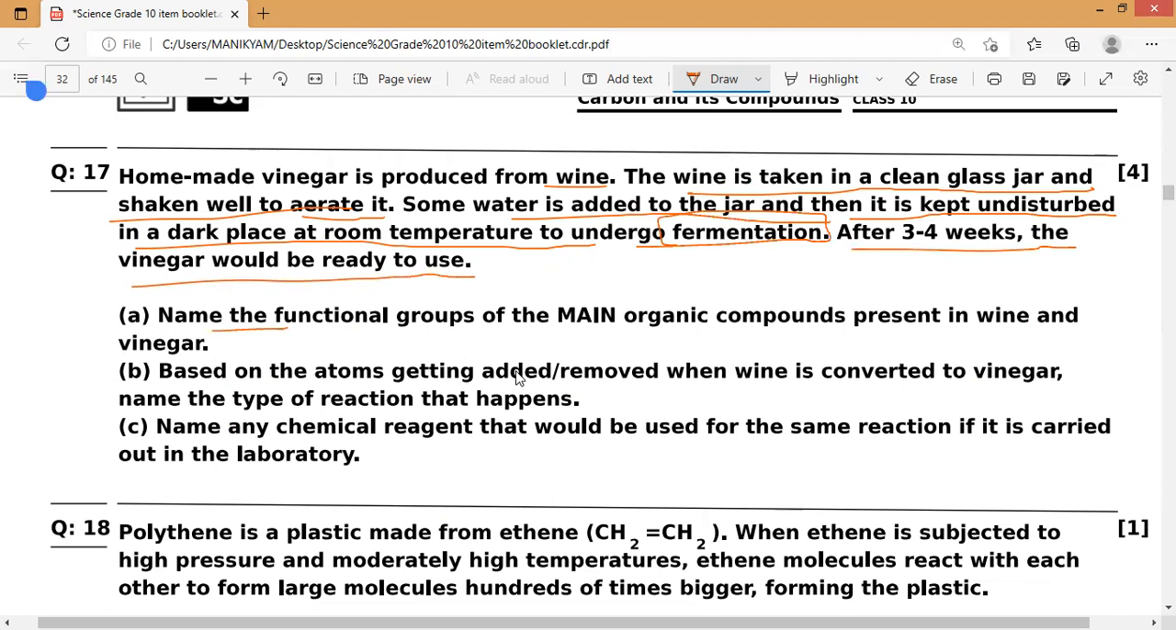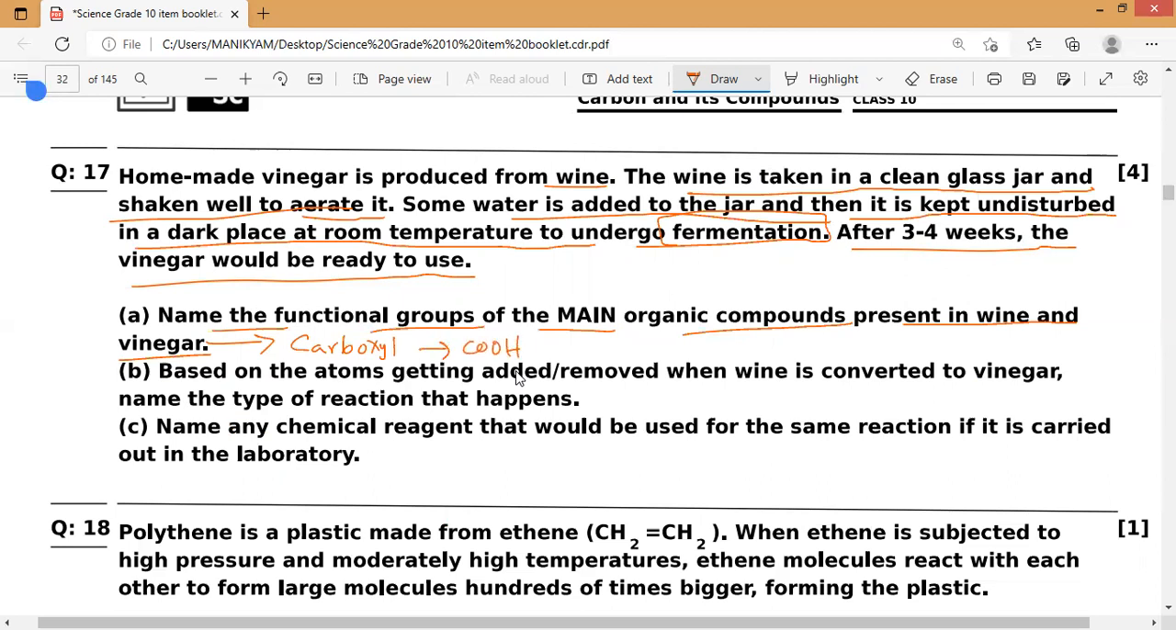Now, name the functional group of the main organic compound present in wine as well as vinegar. So now vinegar, you are all very familiar. In vinegar, the group present is a carboxylic group. So we all know that. Carboxyl group, or we will say carboxylic acid, which is COOH.